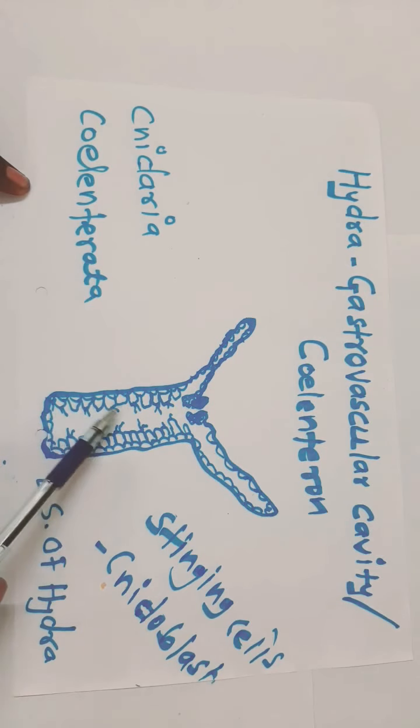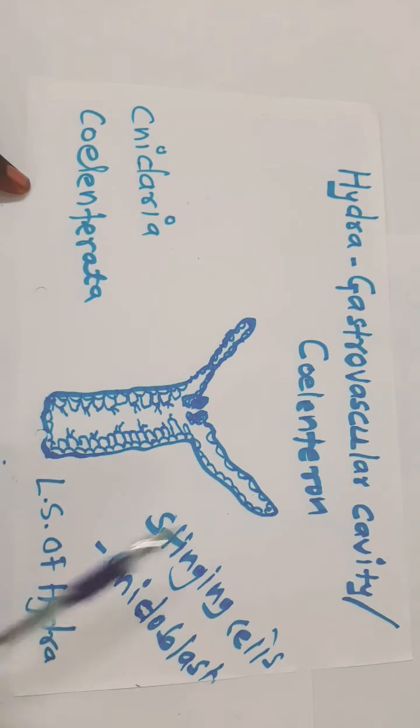So there are a number of cells. These cells absorb the semi-digested food and further digestion takes place inside the cell. Such type of digestion is known as intracellular digestion. So in Hydra, both types of digestion can be seen: extracellular digestion in the gastrovascular cavity or coelenteron, and intracellular digestion, where the semi-digested food is absorbed by the cells and further digestion takes place inside the cell.